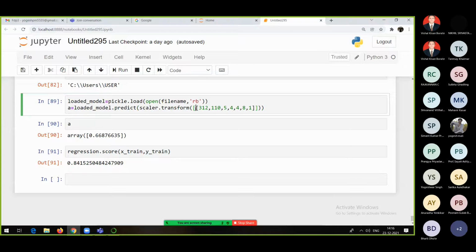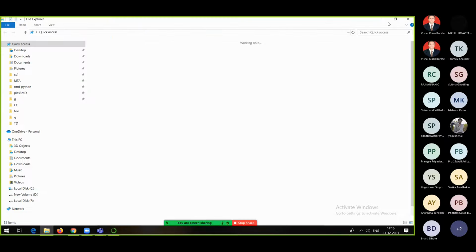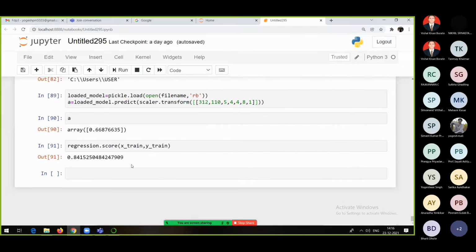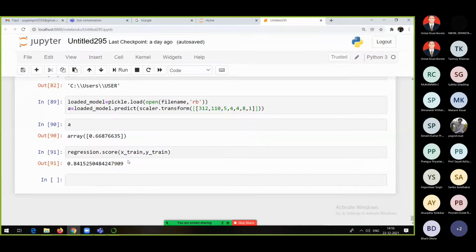For that, what are you going to require? I will be using the file which we already created. This is our trained model, and this is the model I am going to make use of.